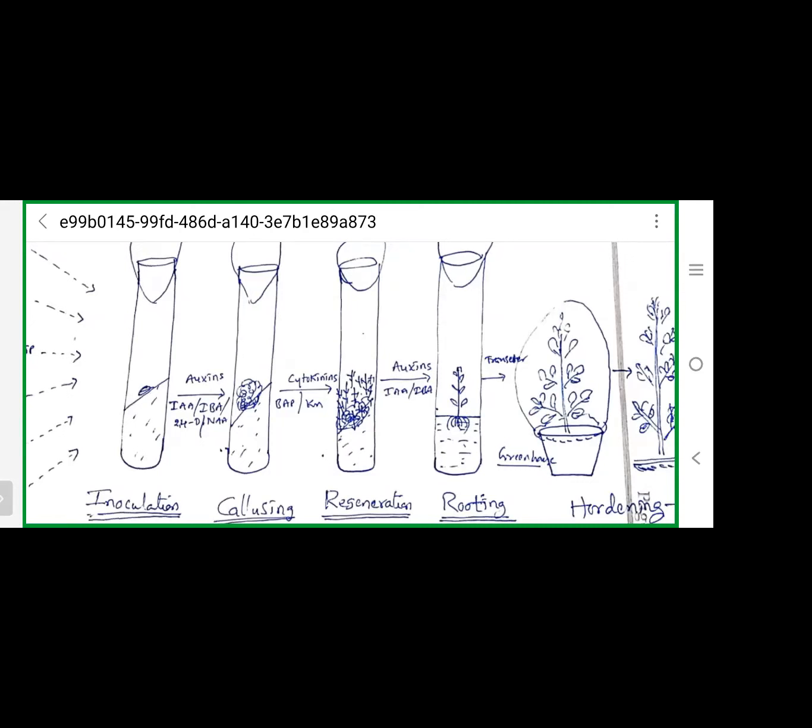After the complete formation of the new plantlet in the test tube, it is gradually transferred to the outer environment. That is called the lab to land program. Yesterday I told you that these test tube plants are gradually shifted to the outer environment. That is called hardening or acclimatization. For hardening and acclimatization, we take the help of greenhouses.